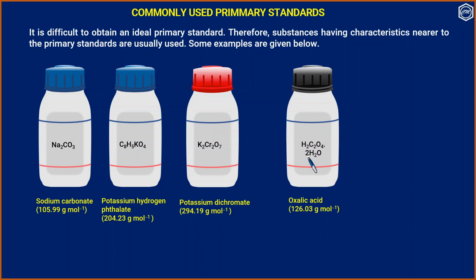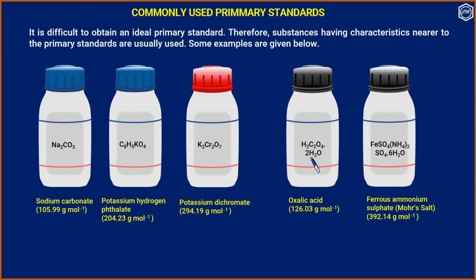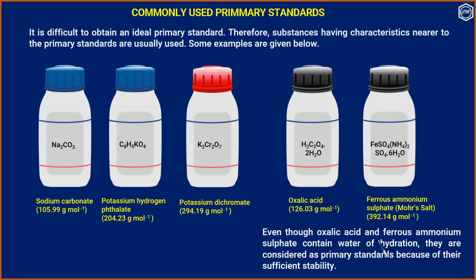We should count the molar mass of water also. Ferroammonium sulfate or Mohr's salt, 392.14 gram per mole. Even though oxalic acid and ferroammonium sulfate contain water of hydration, they are considered as primary standards because of their sufficient stability.